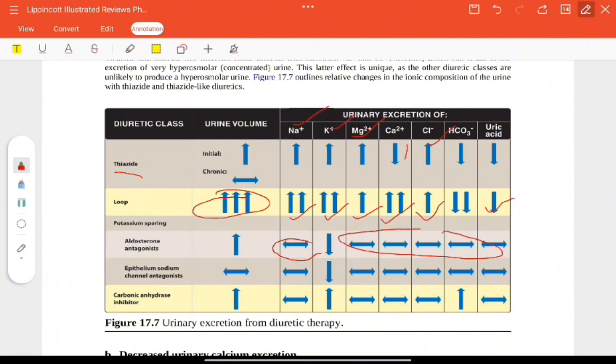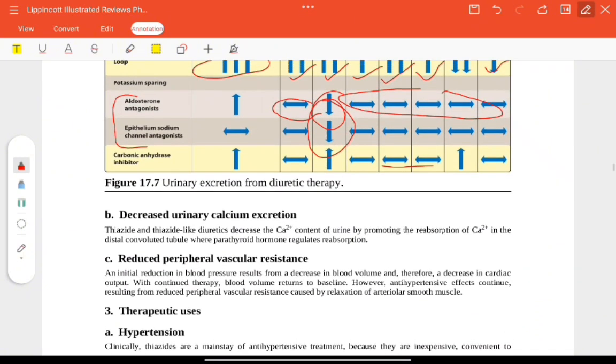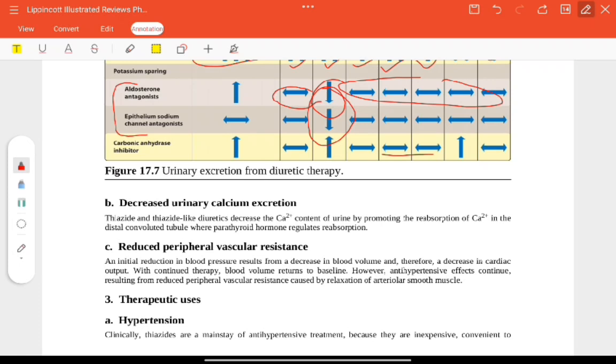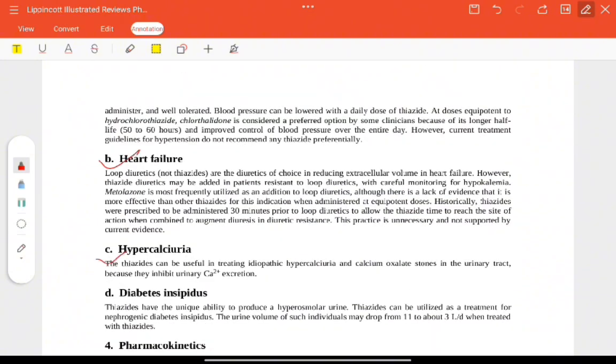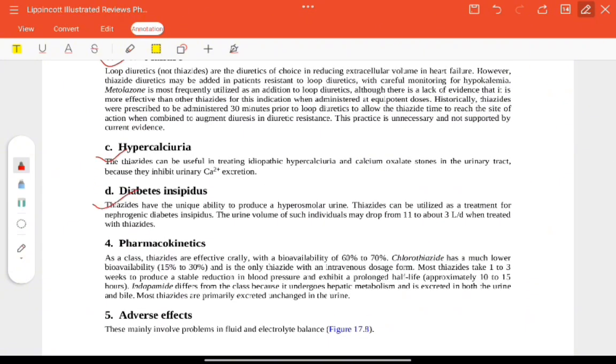Epithelial sodium channel antagonists have the same effect as aldosterone antagonists, and these are potassium sparing, they spare potassium, they do not excrete it. Carbonic anhydrase inhibitors also have the same effect, but they excrete bicarbonate and potassium. Now, decreased urinary calcium excretion, reduced peripheral vascular resistance. These are the actions. Now, therapeutic uses are hypertension, heart failure, hypercalciuria, diabetes insipidus, and pharmacokinetics.